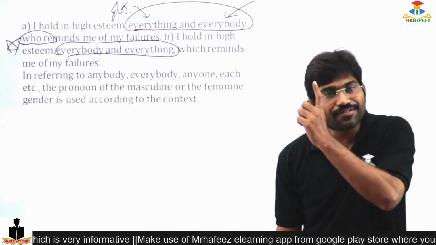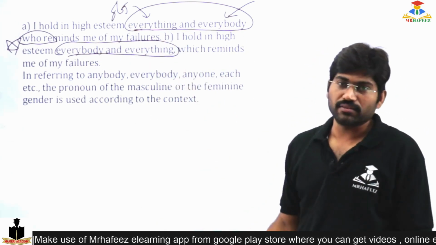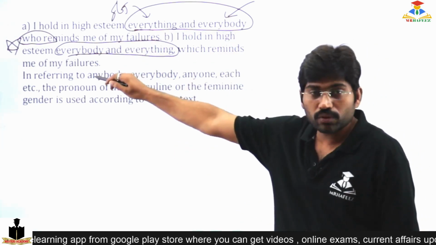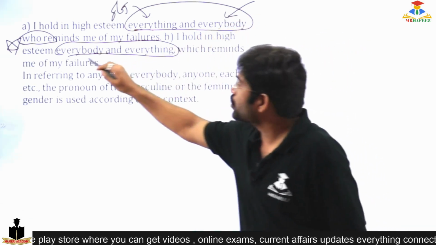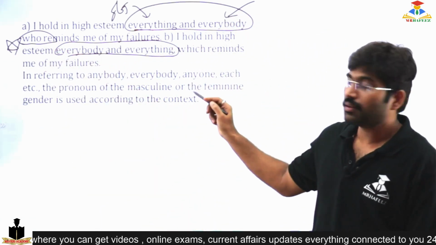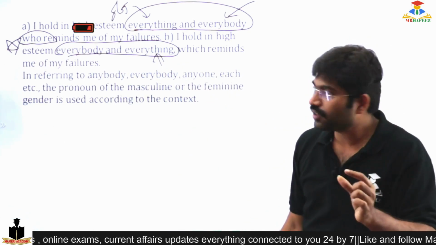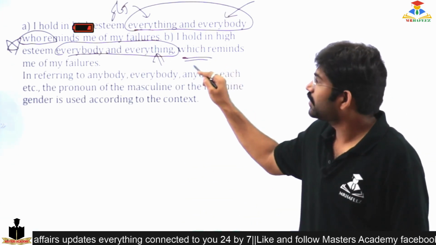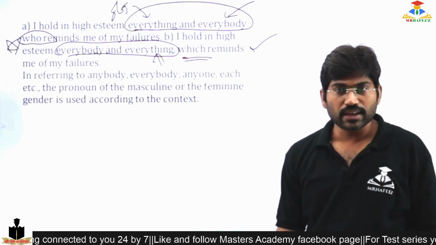It was everything and everybody earlier, but at present, everybody and everything. Earlier, everybody was very near to the pronoun, so I should use who. But at present, based on everything, because this is an object, a thing, I should use which, not who. If I use who reminds, then it's wrong. At present, it's right. Understood?